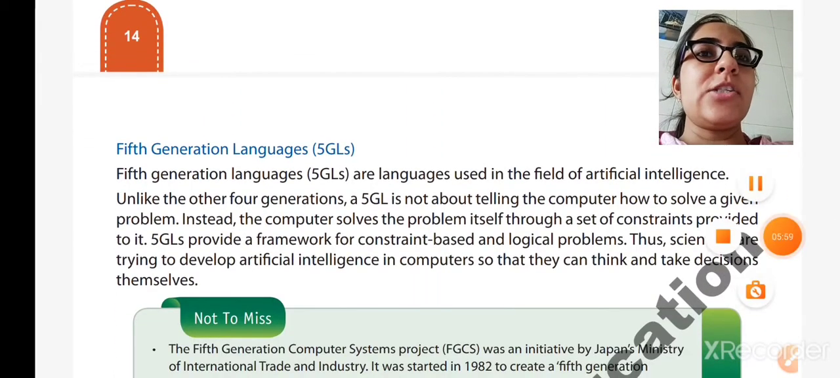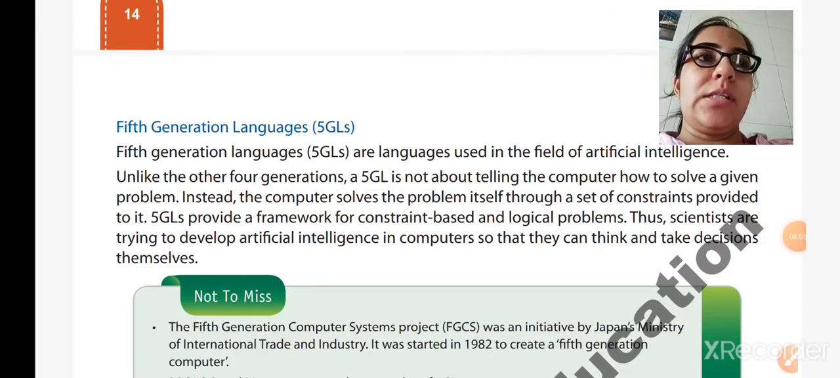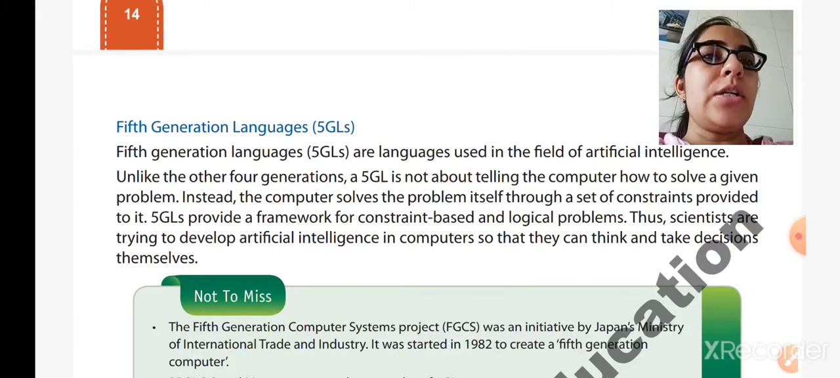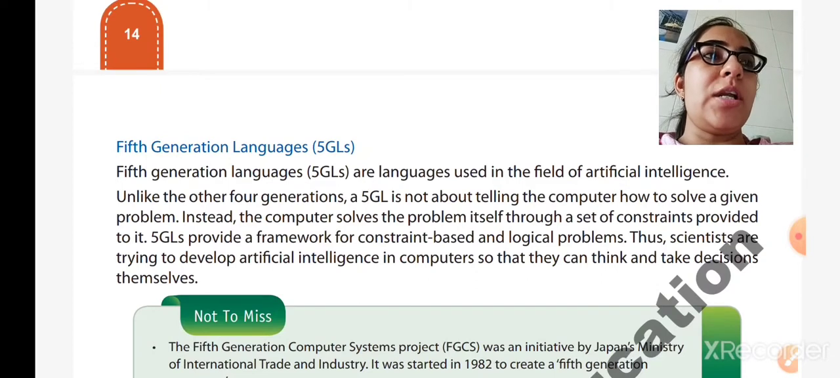So we have learned about the 4th generation languages and some examples of them. Now our last topic for today is 5th generation languages. Only 5 types of languages are there: first, second, third, fourth and fifth. The 5th generation languages, 5GLs, are the languages used in the field of artificial intelligence. It means that artificial intelligence is given to a computer, and it can perform the instructions itself.